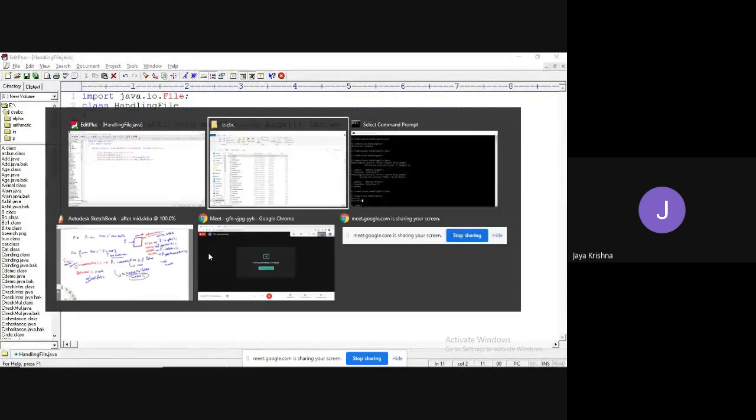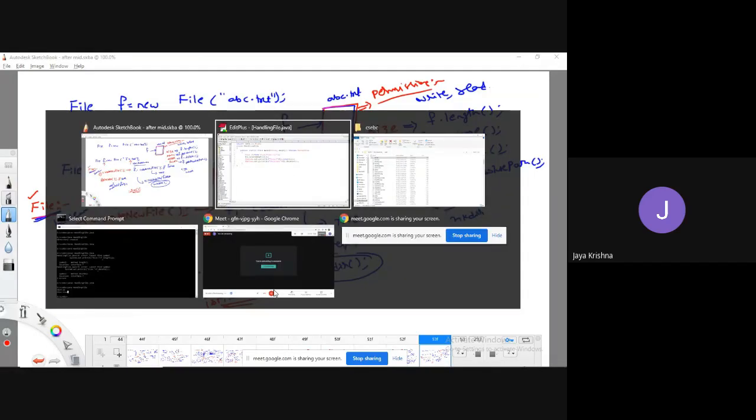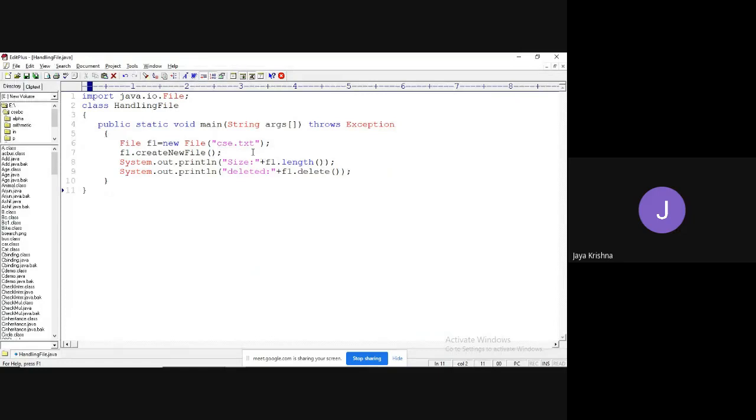There is one more method. If you want to check whether it is a file or not, we can use the isFile method. Once again, I don't want to delete now.